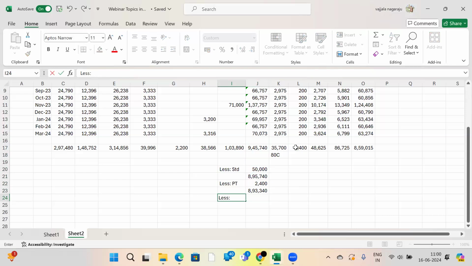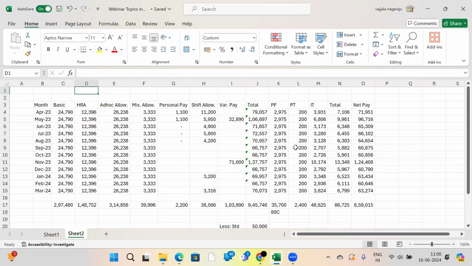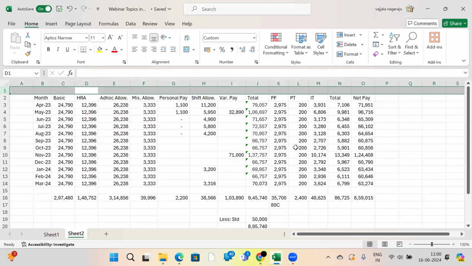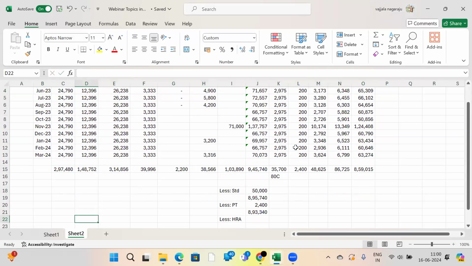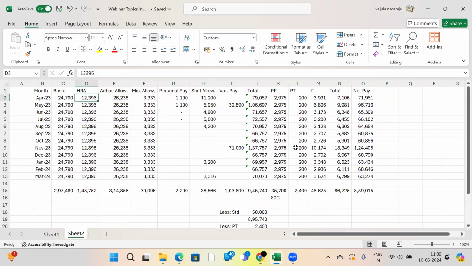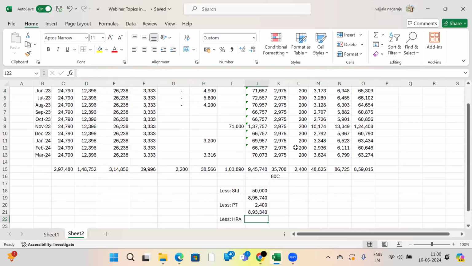Again, from this he will get HRA deduction. Here, the majority of people will ask, sir, what is HRA? How will I get a deduction? Why will I get a deduction? How to calculate this? People will ask me, sir, my salary is 9,45,750, so my company has deducted 48,625 rupees as tax. Can I invest 48,625 rupees so that I get a tax-free deduction from the company?